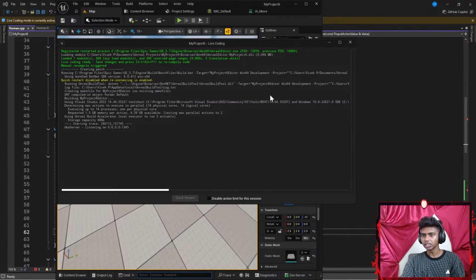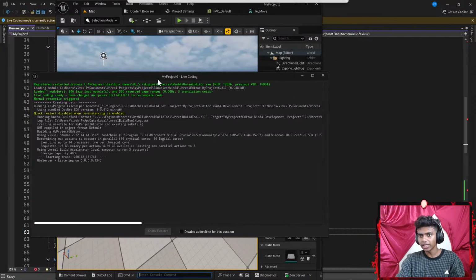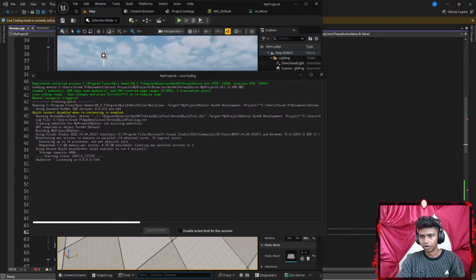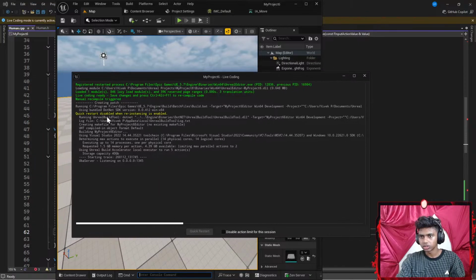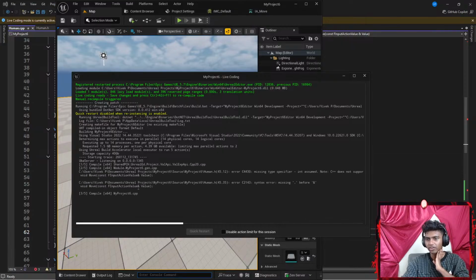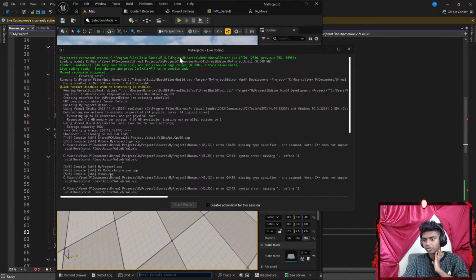Let's wait for it to compile. It's still compiling, guys. While it's compiling, I might drink some water real quick. Okay, compiling changes for live coding, I see. Is it just me or has live compiling always taken this long? Okay, because I can see it loading in my other window. So let's see, program files. Okay, there we go. I was about to cancel it, guys. I think it's the first time.